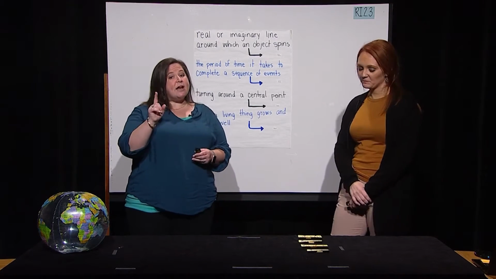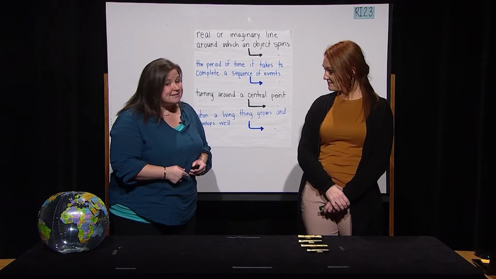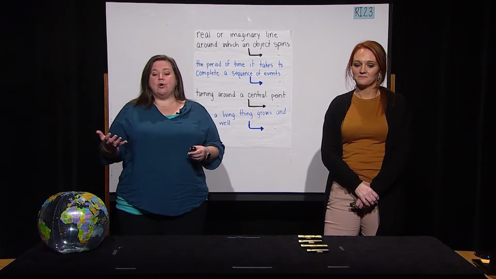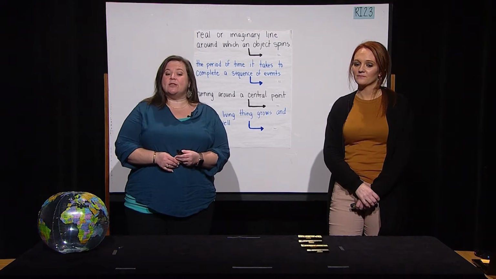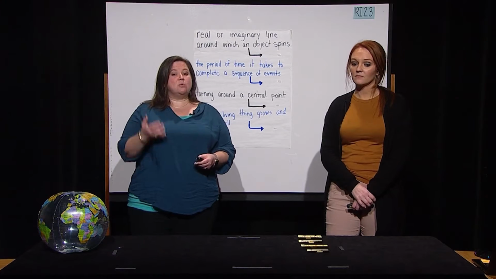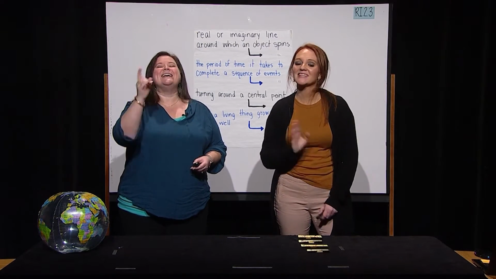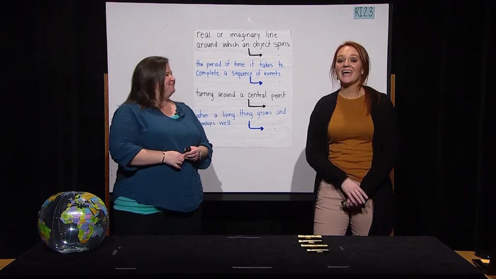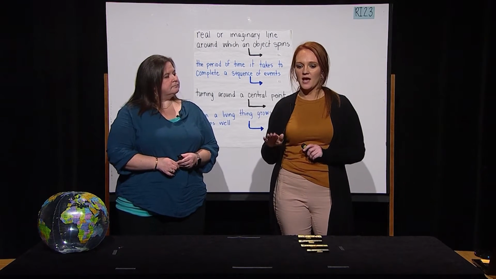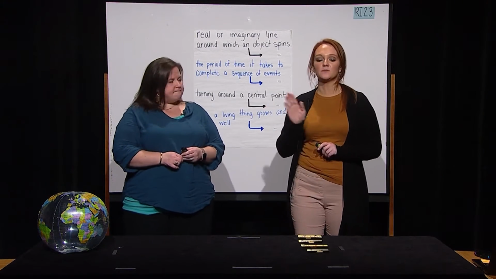All right, so it looks like our very first word is axis. All right, boys and girls, when we say what word, that means that it's your turn to say the word back to us. Let's try it. The word is axis. What word? Yes, axis. Axis means a real or an imaginary line around which an object spins.